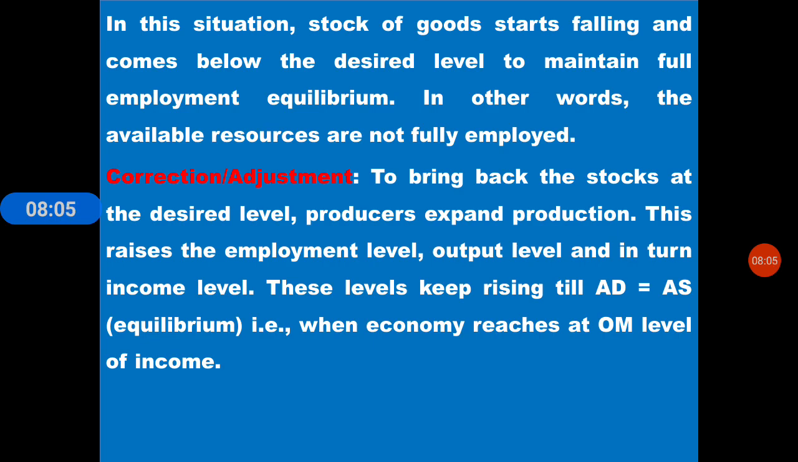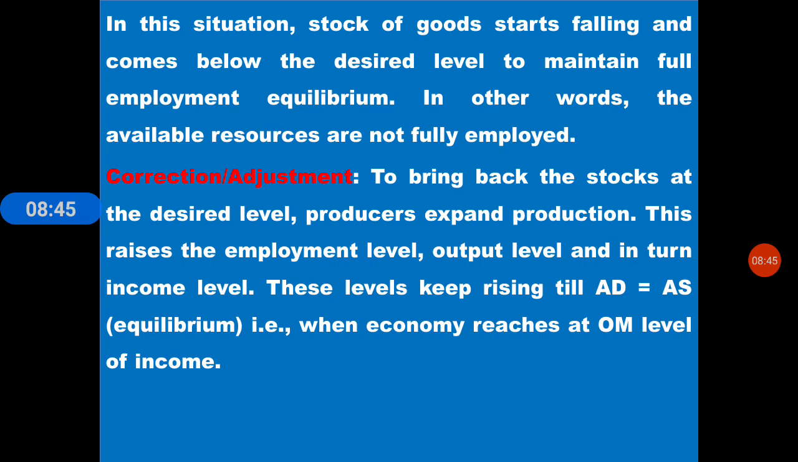So if all the stock with the economy starts falling and comes below the desired level to maintain full employment equilibrium, in other words, the available resources are not fully employed. We can say the available resources are not fully employed. So for generating more output, we have to generate more employment so that it may reach the equilibrium level E.